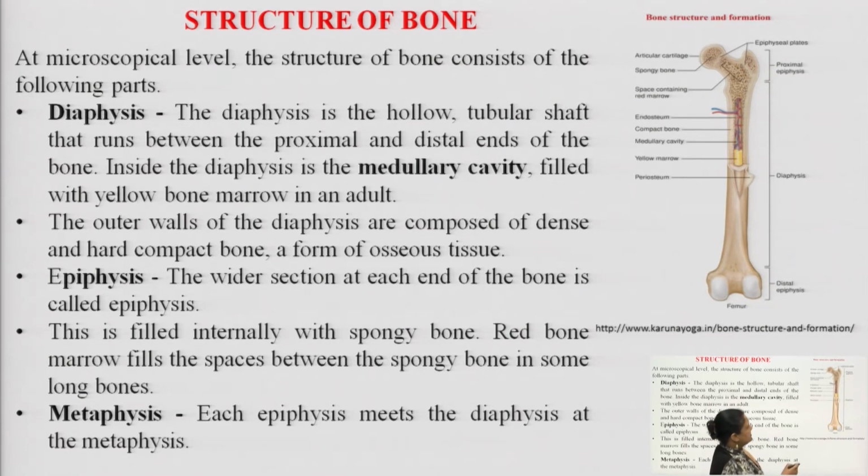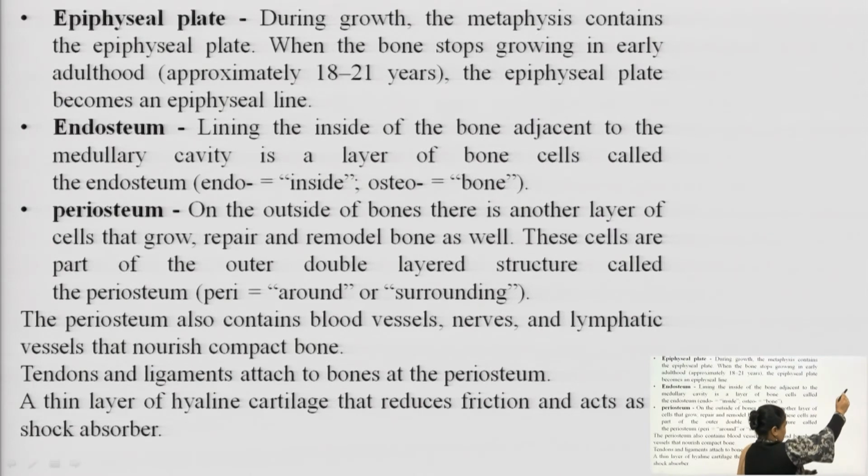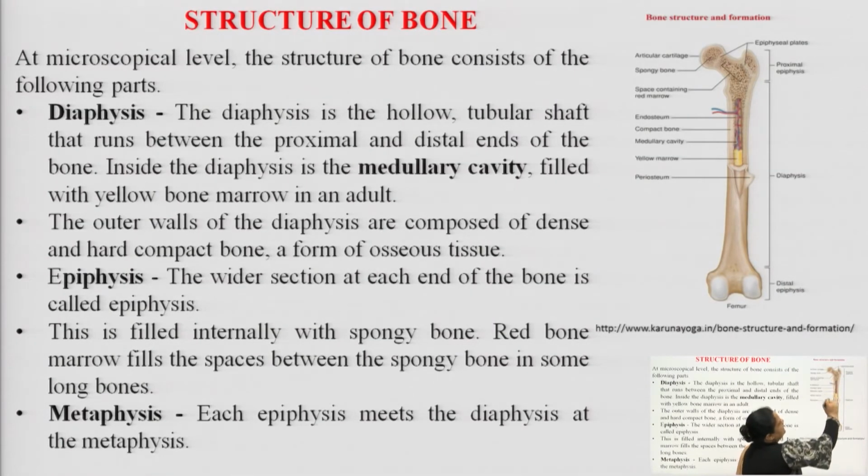So, see the structures, students. Above this you will see the epiphyseal plates. These two are epiphyseal plates, and beneath this is the epiphysis. The upper epiphysis is termed the proximal epiphysis, and the lower is the distal epiphysis. In between the proximal and distal epiphysis, we have the shaft, which is termed the body of the bone, and this is the diaphysis.